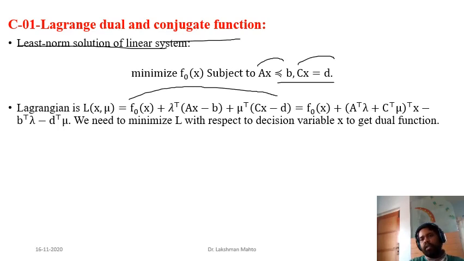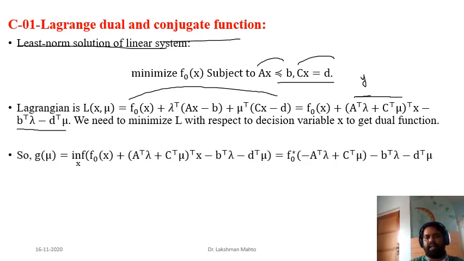And if you simplify, try to write all the coefficients of x together, just from a simplification perspective. So we write it as f of x naught plus A transpose lambda plus C transpose nu, segregated together, and call it simply y, so y transpose x. The coefficient of x is y, and we have a constant term independent of x. These are constant with respect to x, so there is no x term. Now we have to minimize this Lagrangian with respect to x.